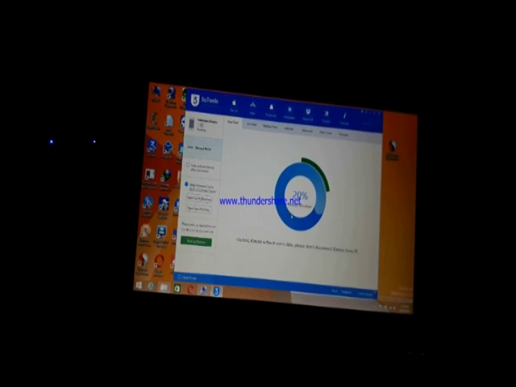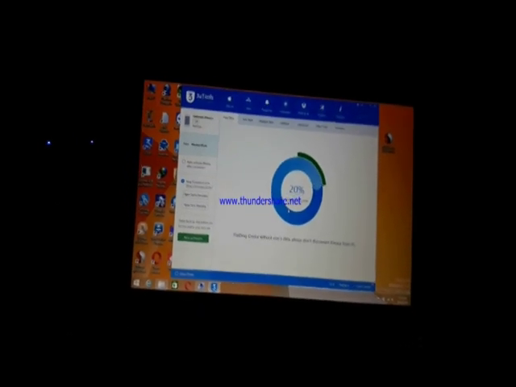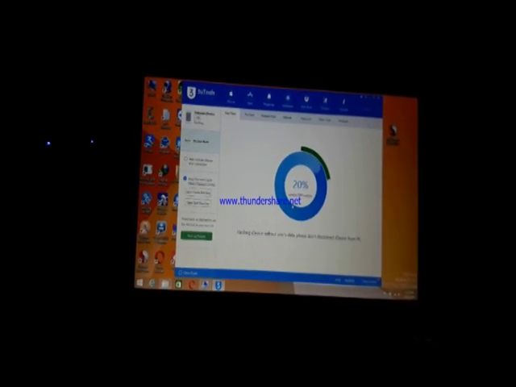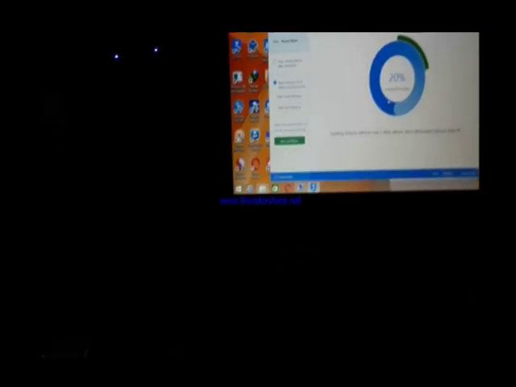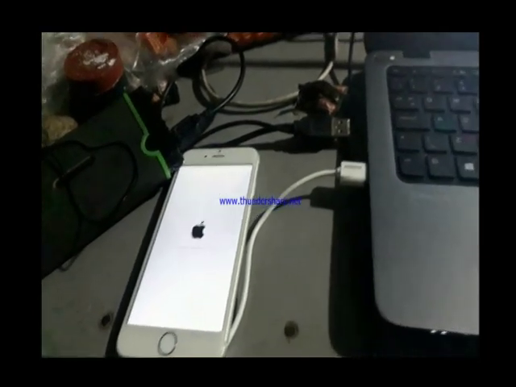Then when verification completes, the phone will automatically start flashing. So wait some time. It takes 10 to 15 minutes.